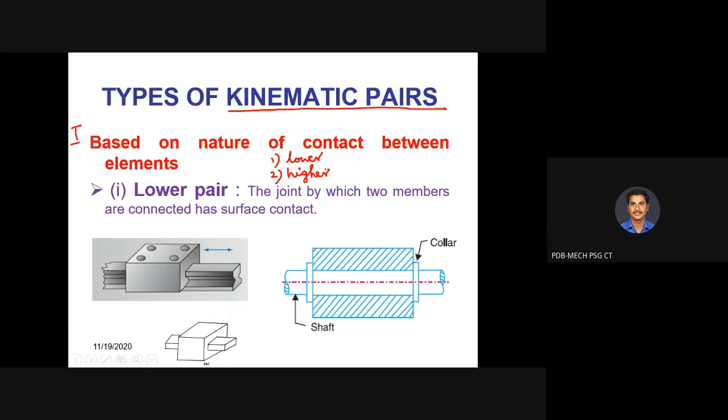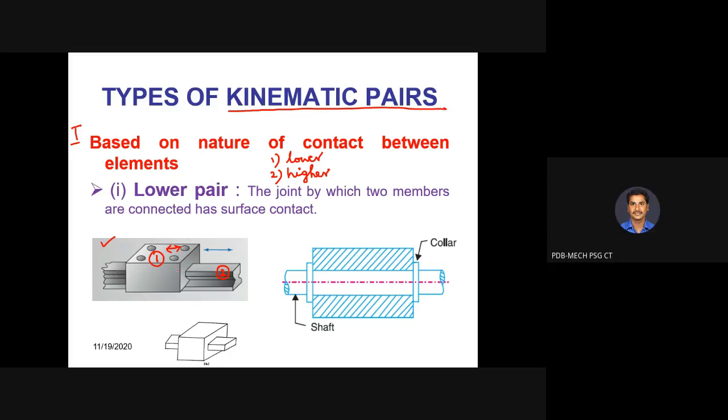What is lower pair and what is higher pair? Look at the diagram. Assume it is a slideway in a machine tool bed, and assume this is a carriage. This is link 1 and the slideway is link 2. What type of contact is there between these two links? Am I talking about surface contact or point contact? Surface contact, sir. Exactly.